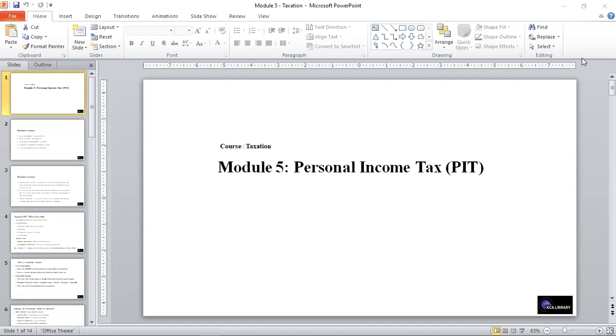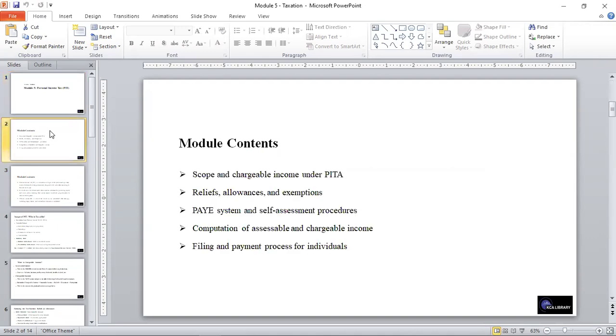For this module and this topic, personal income tax, we will look at the scope and chargeable income under the Personal Income Tax Act, look at relief, allowances, and exemptions. We also look at the PAYE system and self-assessment procedures. We will look at a few computations of assessable and chargeable income. And lastly, we look at the filing and payment procedure for individuals.